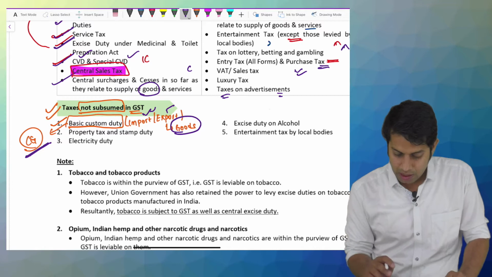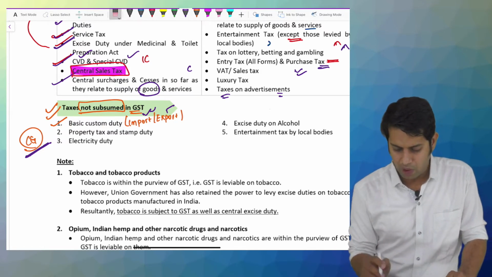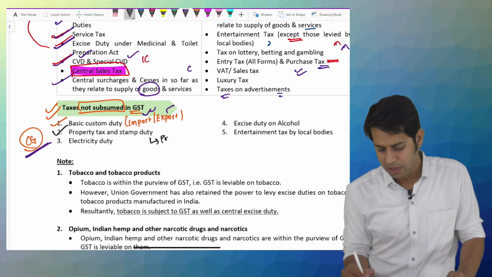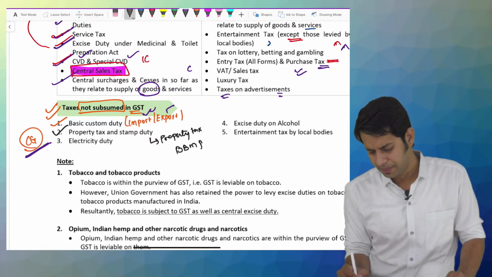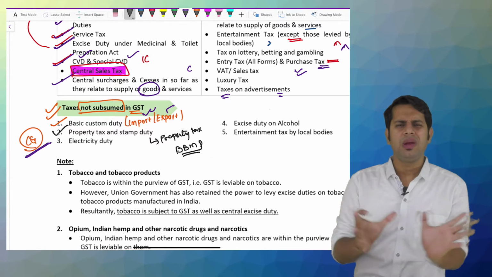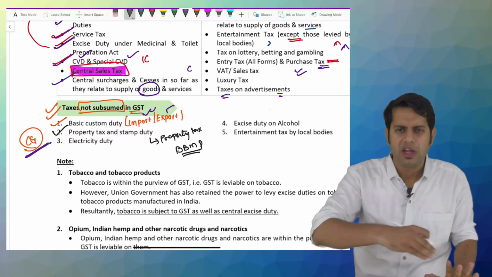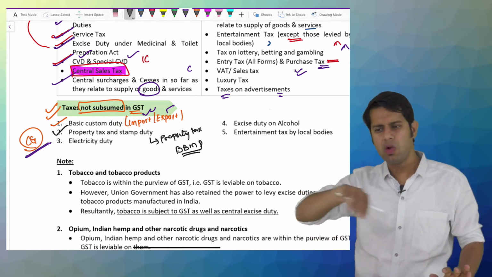Then the taxes on property. If you have a property, whether commercial or residential, you have to pay property tax every year. In Karnataka or in Bangalore, it is BBMP or your local municipality. That municipality will collect because you have a property. They are providing you different facilities around your property area.